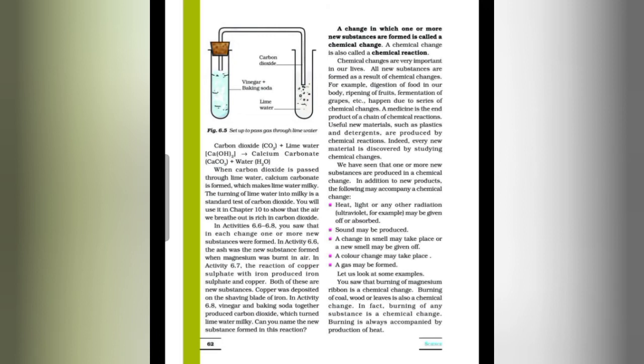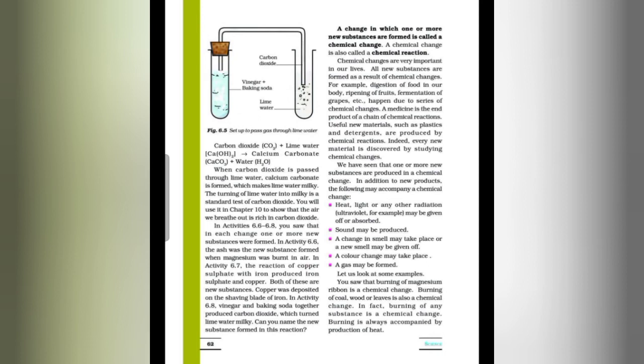In Activities 6.6 and 6.8, you saw that in each change, one or more new substances were formed. In Activity 6.6, the ash was the new substance formed when magnesium was burnt in air. In Activity 6.7, the reaction of copper sulfate with iron produced iron sulfate and copper. Both of these are new substances. Copper was deposited on the shaving blade of iron. In Activity 6.8, vinegar and baking soda together produced carbon dioxide, which turned lime water milky. So can you name the new substance formed in this reaction?